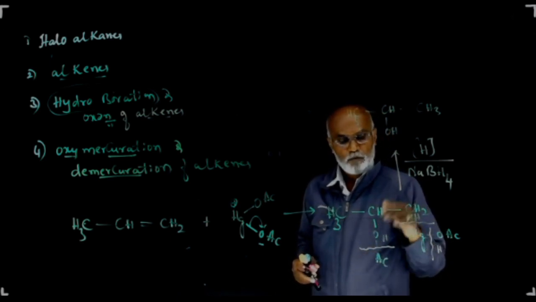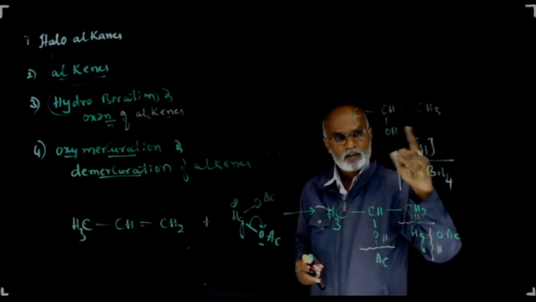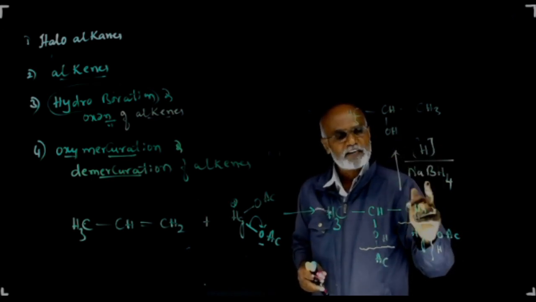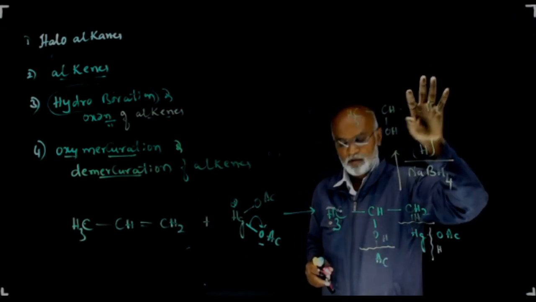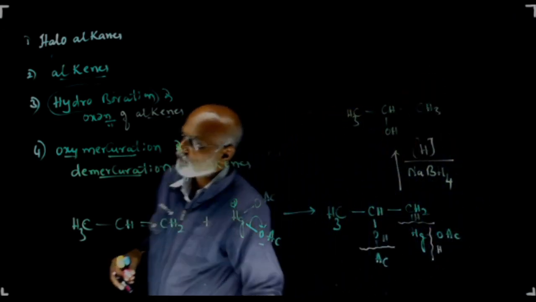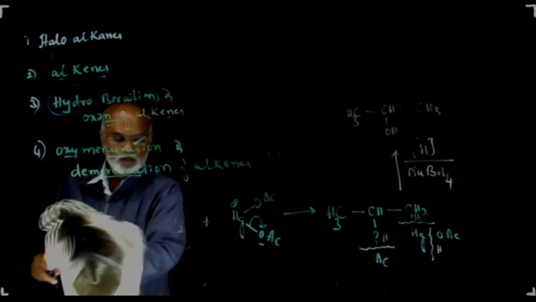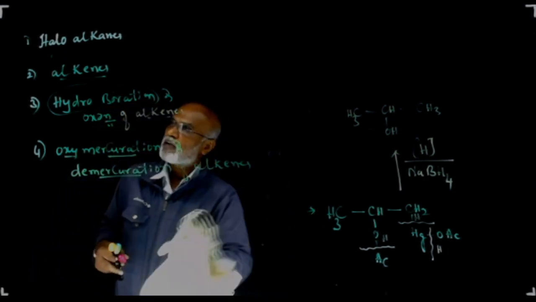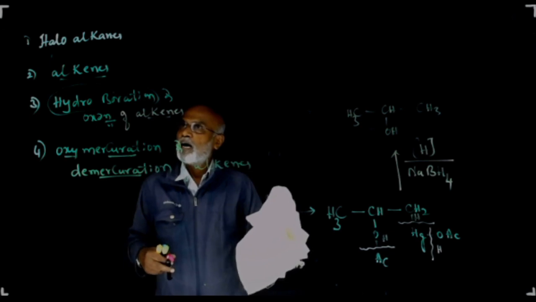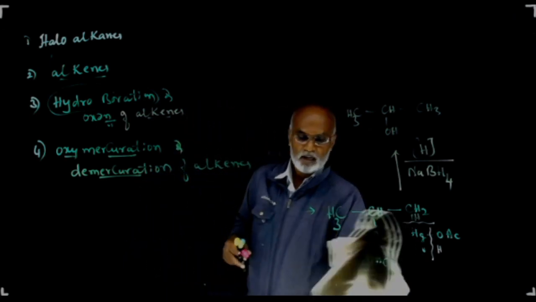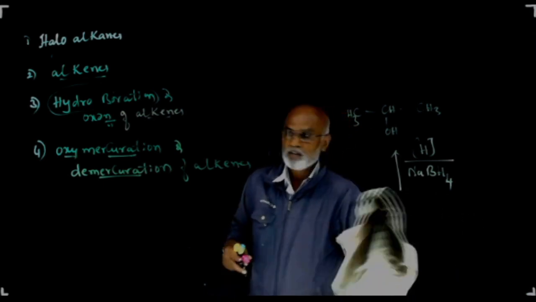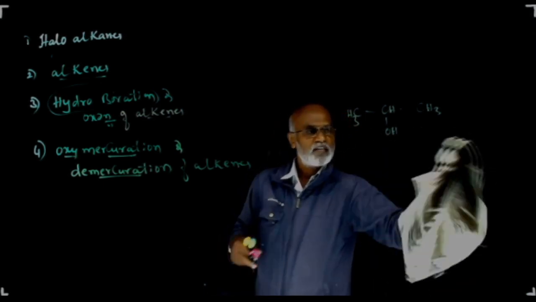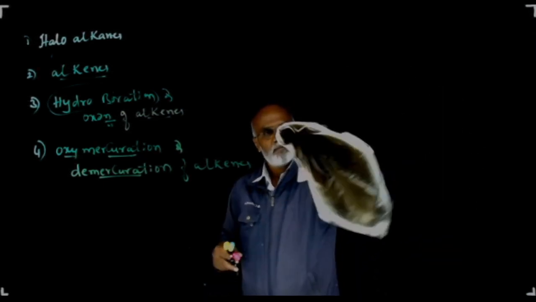Demercuration takes place when this has been subjected to reduction using sodium borohydride as a reducing agent to give the corresponding alcohol. So there are 4 different methods by means of which we are able to prepare alcohol, that is from haloalkanes, second one from alkenes, the third one from hydroboration and also by oxidation, the fourth one is oxymercuration and demercuration.